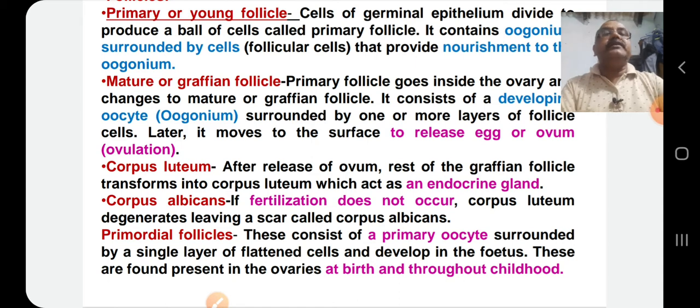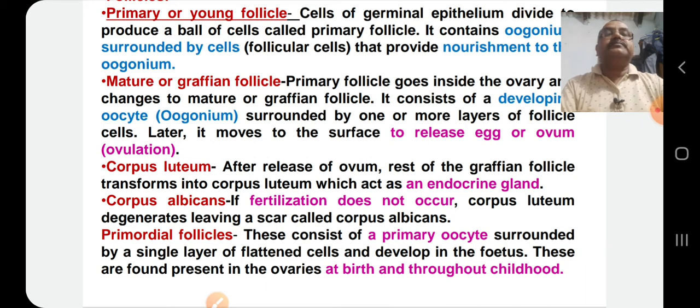Corpus luteum. After release of ovum, the rest of the Graafian follicle transforms into an endocrine gland known as corpus luteum. It contains the follicular cells. Corpus albicans. If fertilization does not occur, corpus luteum degenerates, leaving a scar or white mark on the ovary called corpus albicans.